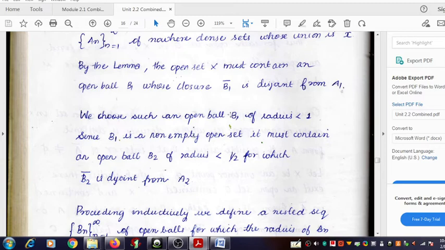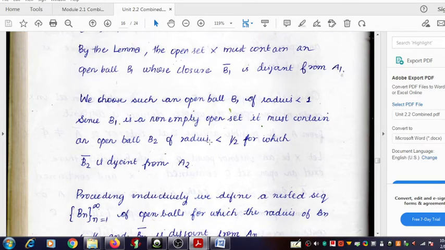Inside that first open ball selected, you can choose another open ball of radius less than 1. So it's very easy. In the first step, you should take care that the selected open ball will be of radius less than 1. Its radius must be less than 1. In the second step, an open ball B2 can be selected inside B1, but this open ball must be of radius less than 1 by 2.